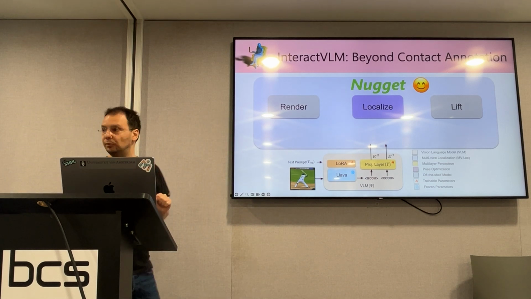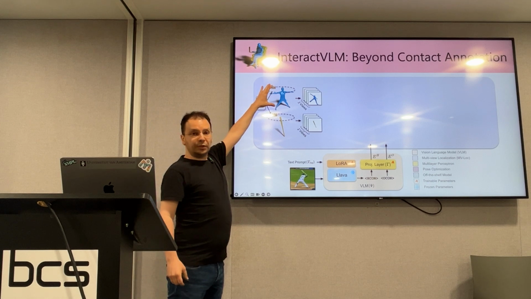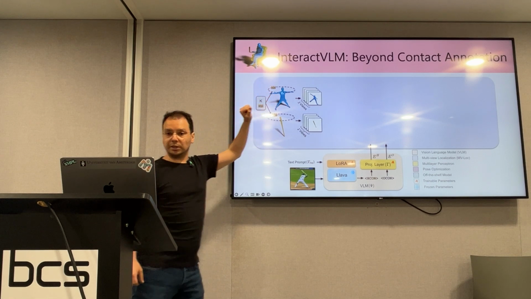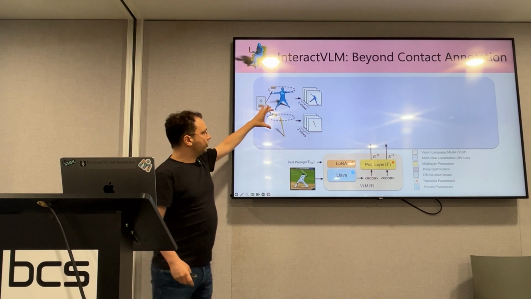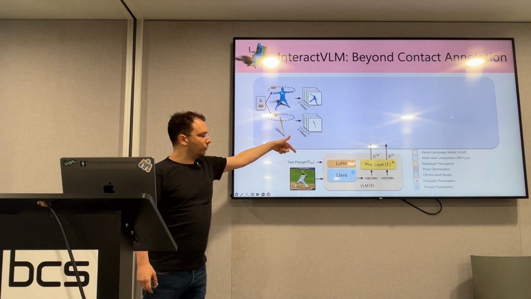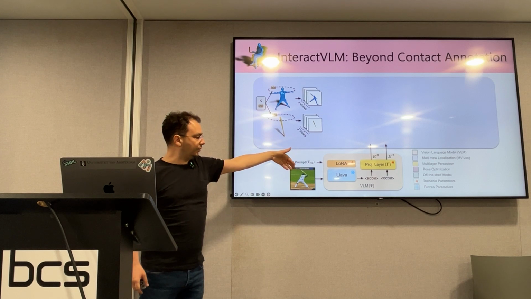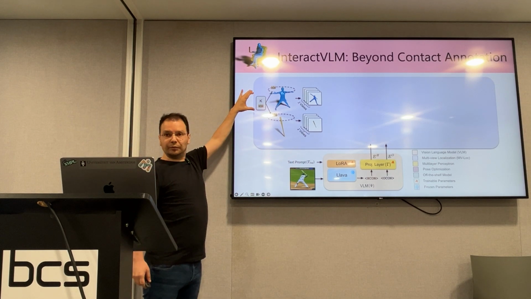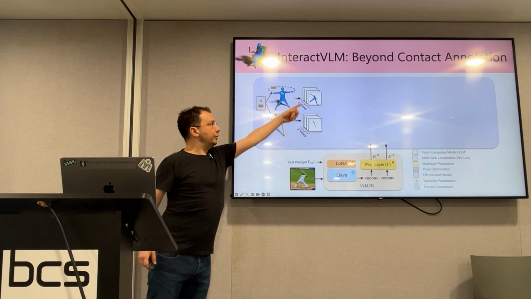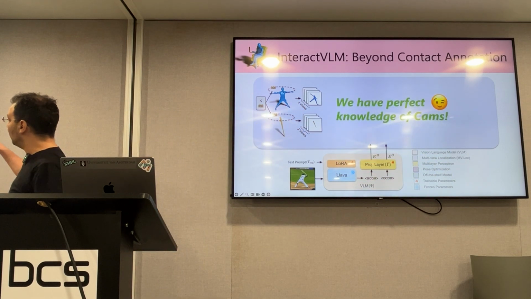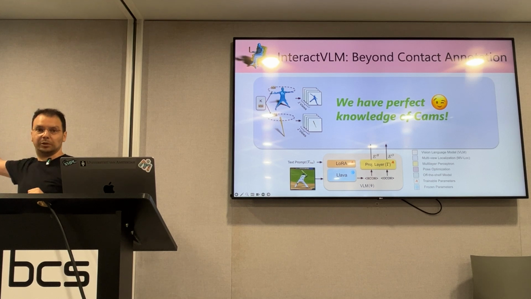So what we'll do is the following. We'll get a Vitruvian human. It doesn't matter if it is SMPL or SMPL-X. This is model agnostic. And we'll also get a canonical object mesh that we recover with the database retrieval that we discussed earlier for this image. And then we'll use synthetic virtual cameras to render multi-view images for these. Now, please remember that we have perfect knowledge of these cameras. So maybe we'll need to exploit this later.